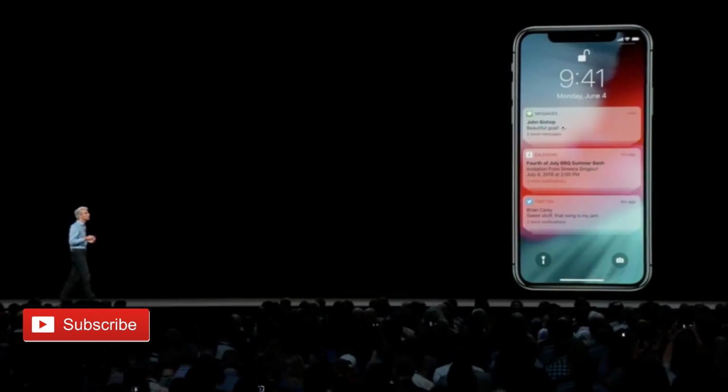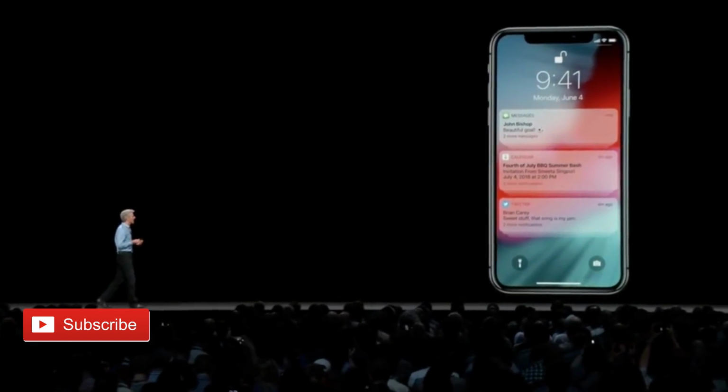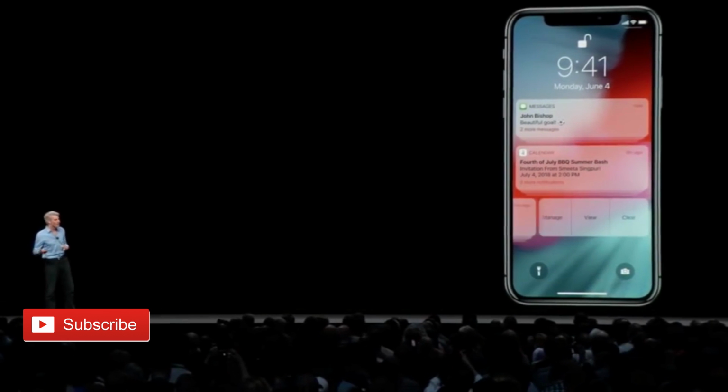Notifications are smartly grouped by app, topic, or thread. You can tap to expand a group or close all notifications in a group in one swipe.